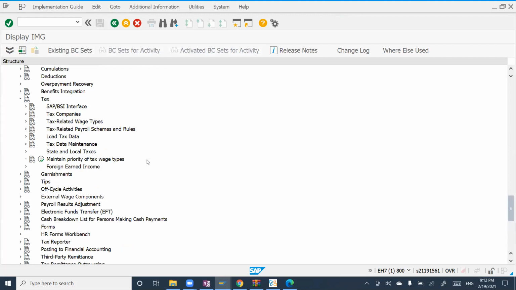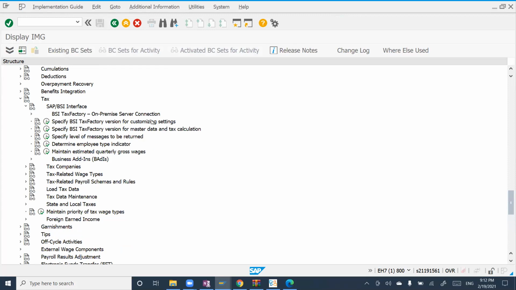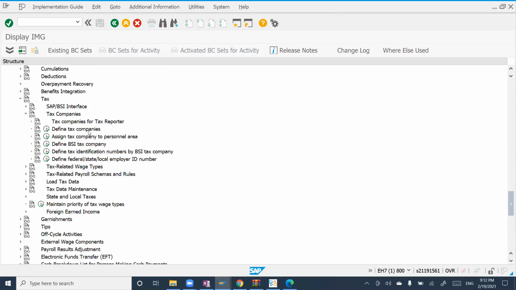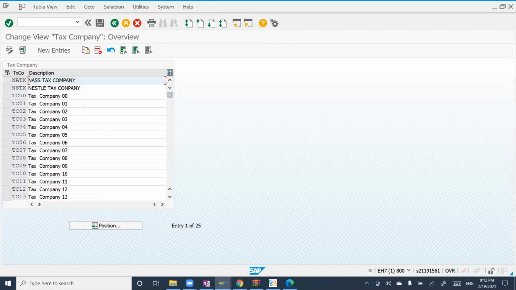Yeah. So basically, for the SAP BSI interface, you do not have to do much. The initial configuration is a one-time activity. Okay, so go to the tax companies. Yeah. So then define tax companies. This must have been done during your implementation phase.